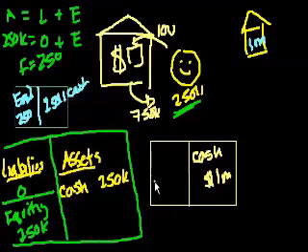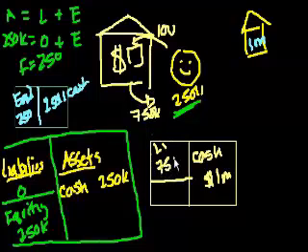Well, my liability, that's something that I owe to someone else. Well, I owe the bank $750,000. So liabilities, I'll just say L, L for liabilities because I'm running out of space. And my wife was complaining that I make these things very hard to read, but what can I do? Anyway, so my liabilities, I owe the bank $750,000.